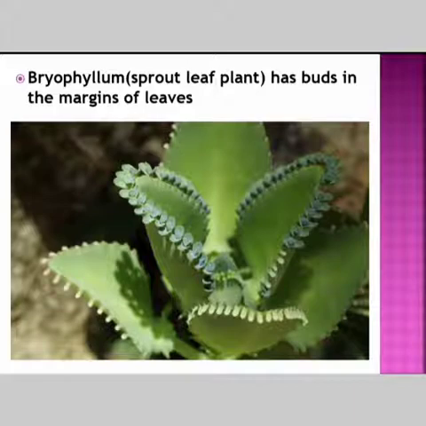Okay, so roots of some plants can also give rise to new plants. For example, sweet potato and dahlia are all examples of such plants. So plants such as cacti also produce new plants. When their parts get detached from the main plant body, each detached part can grow into a new plant.